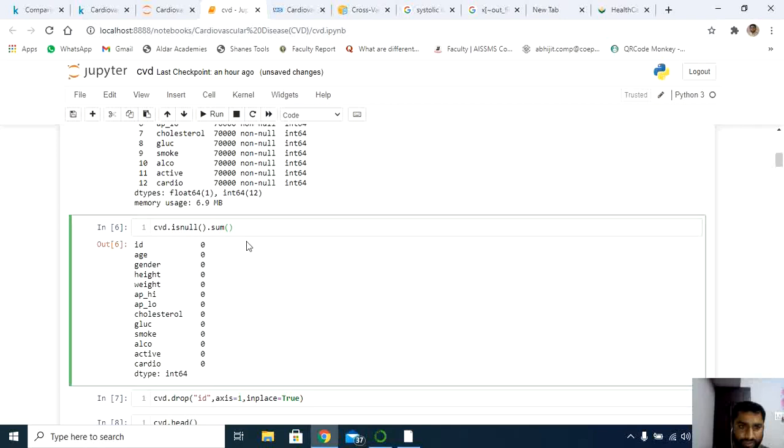Now if you want to check whether there are any empty values or null cells, you can use this method: isnull().sum(). It gives me the number of empty cells here.